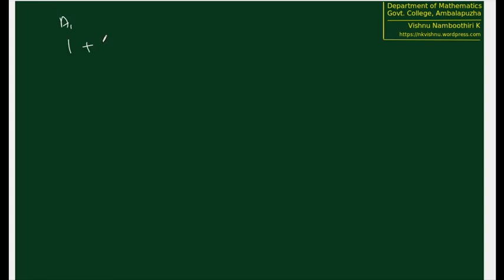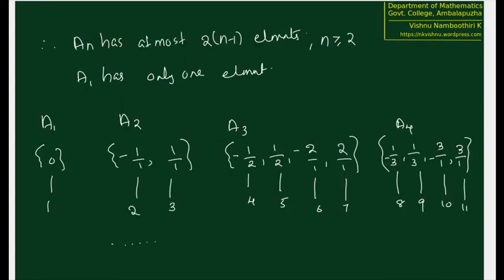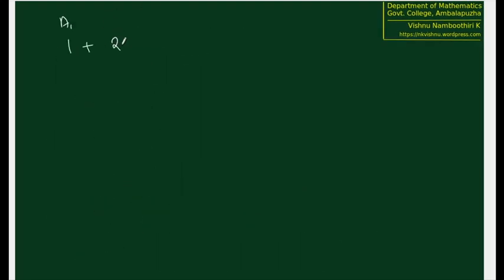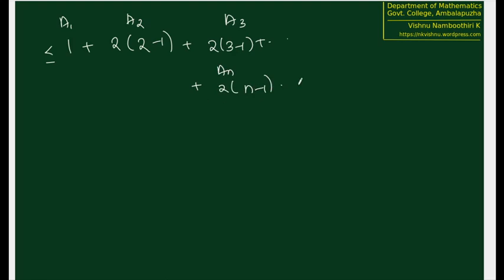Next, if you go back, we can see that next one is minus 1 plus 1, therefore there are 2. We have seen that after that it's going to be 2 times 2 minus 1 at most for A_2, 2 times 3 minus 1 for A_3, etc., up to A_n, 2 times n minus 1.